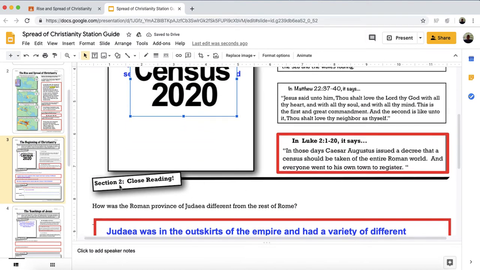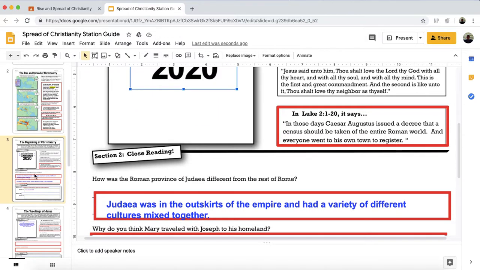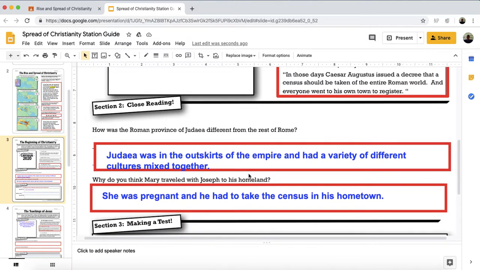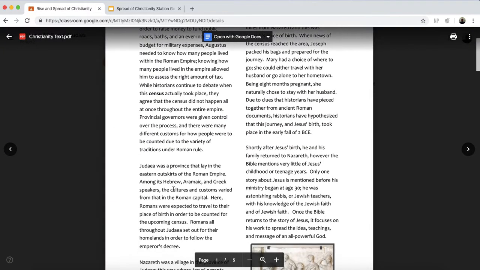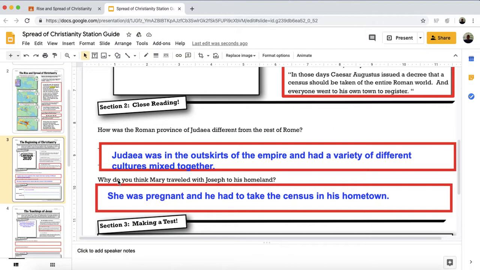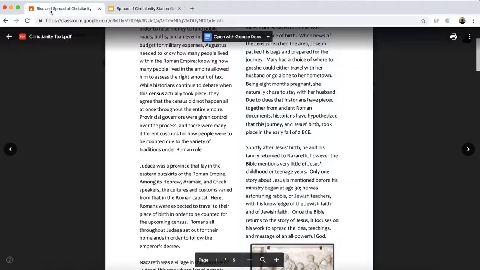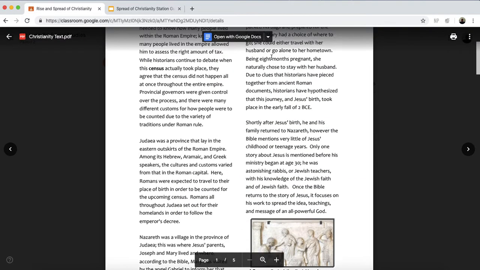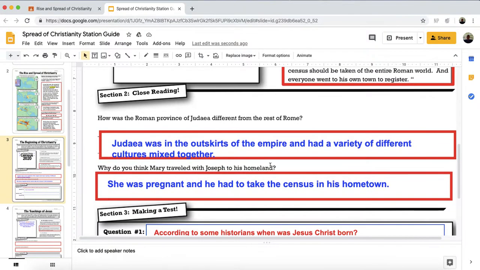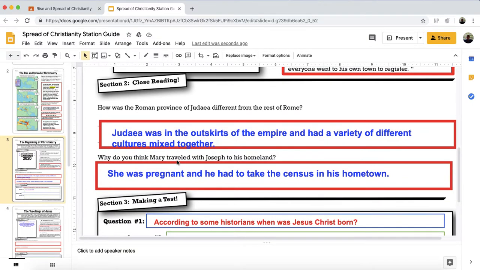All right. The second section is there's 3 sections on each slide, okay, for each reading. It's basically questions that you'll be answering through the text. All right. So how was the Roman province of Judea different from the rest of Rome? That is answered right here. You have my answer right there. The second question was, why do you think Mary traveled with Joseph to his homeland? My answer, you could find it through here. Okay, I read it to find the answer, and then I put that there. Okay, so you just read to answer the question. You have to read. Okay.